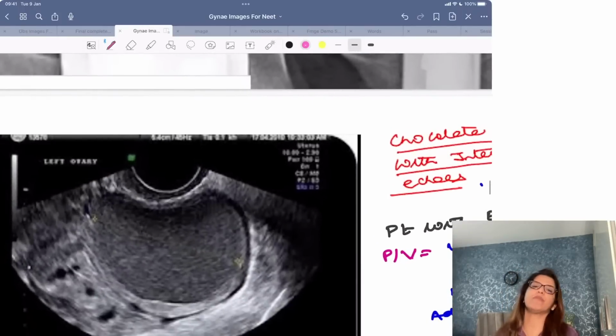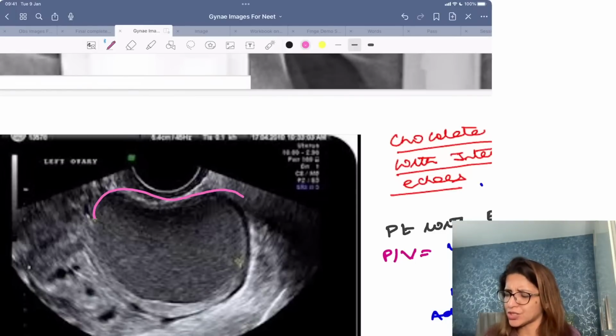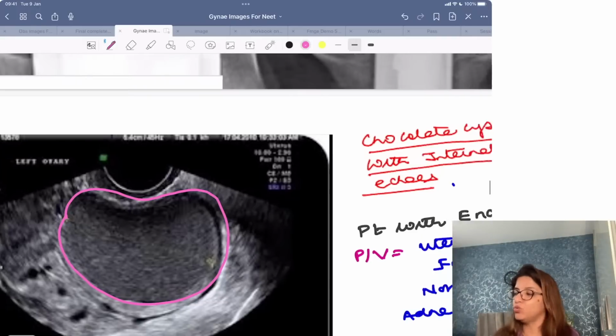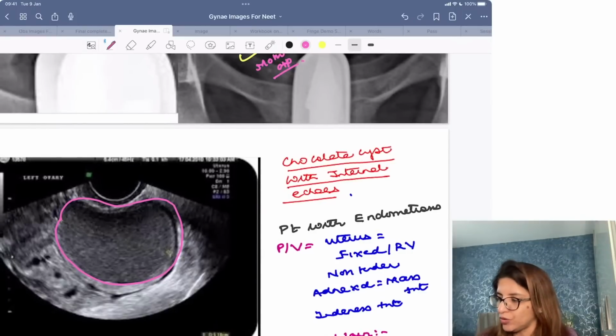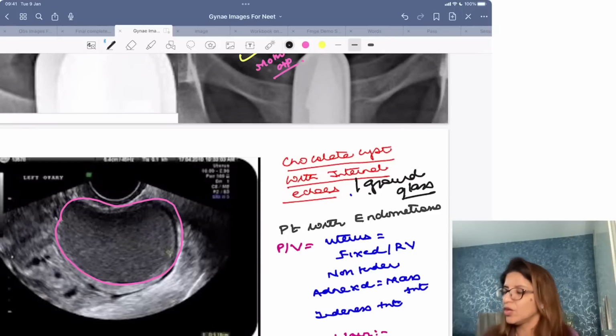Now look at this typical image over here. What are you seeing over here? In this image, you are seeing that there is a big cyst in the ovary, right? And this cyst is not a clear cyst. It has got a ground glass appearance. So if you are getting a cyst in the ovary with a ground glass appearance, or a cyst with homogeneous internal echoes.